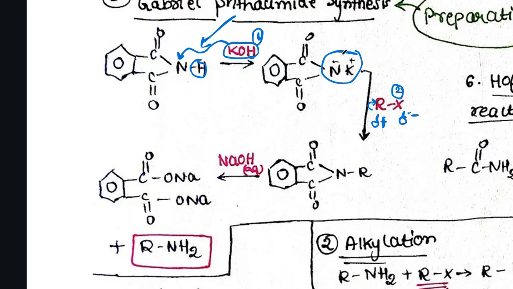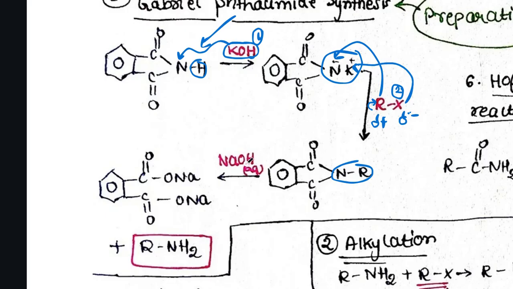So what is that? N is minus, right? Of course, minus and plus, unlike charges attract. And again, halogen is minus. So halogen will go and stick to potassium, which is plus. So the change here is K and X will go off. The only left thing will be this NR. The entire molecule is otherwise the same, as you can see, only this part we are playing with.